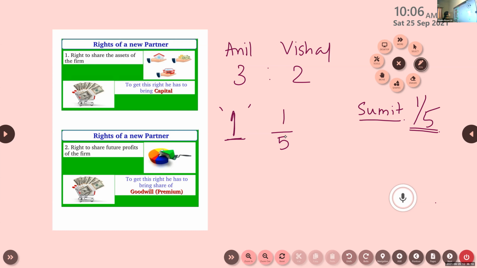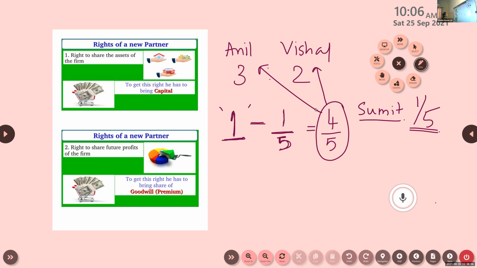How much is left for Anil and Vishal? 1 minus 1/5, that is 4/5. This belongs to Anil and Vishal.